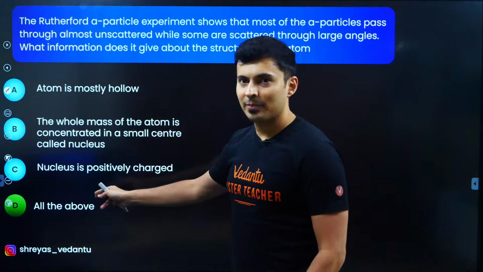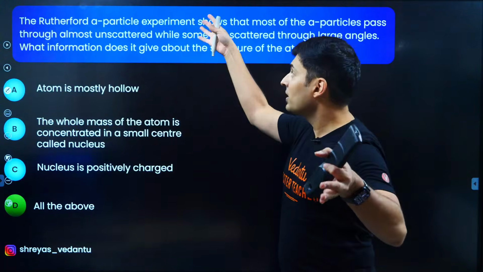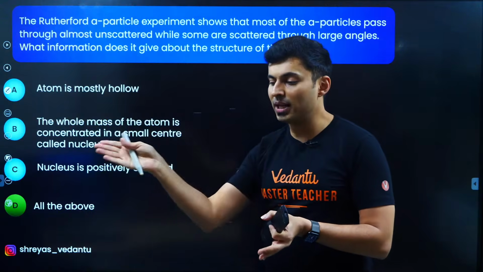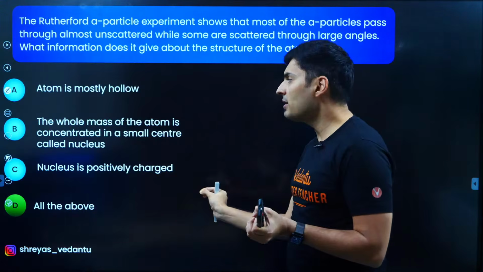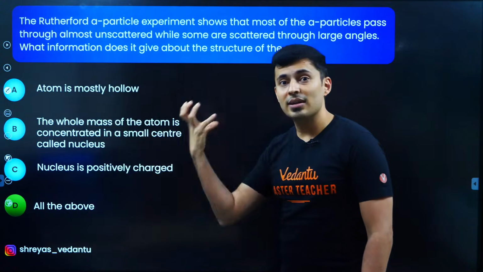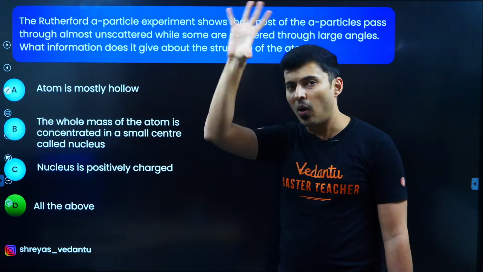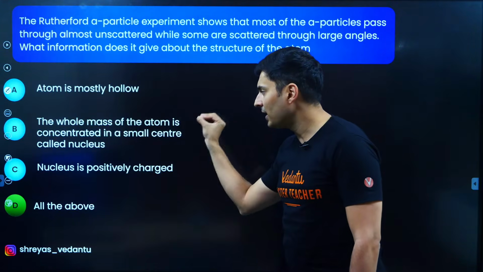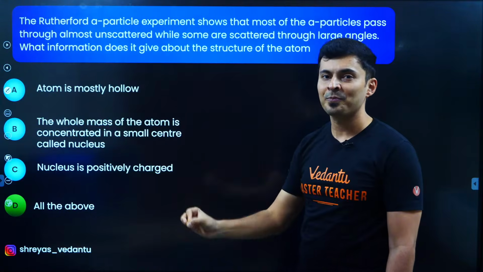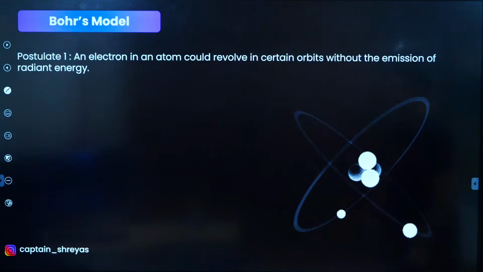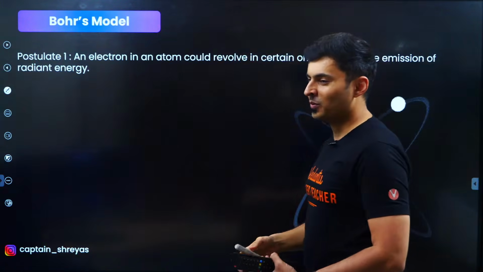Amazing, all of them. Most of them are passing unscattered, that means empty space is there, or else they would deviate. Very few are deviating by a large amount. That's because the nucleus is repelling them and it is only there at some locations. So all the mass is concentrated in a very small space, which is called the nucleus of that atom. Very nice. Now let's go to Bohr's model.